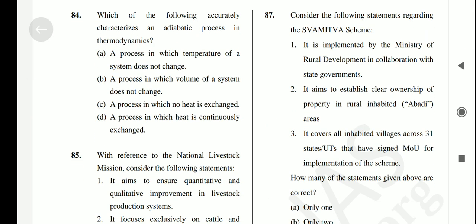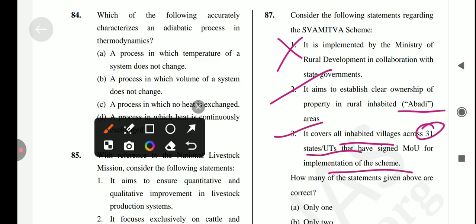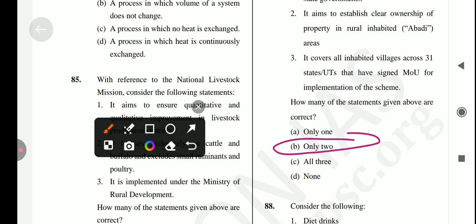Next is it aims to establish clear ownership of property in rural inhabited, which is abadi area. Is it true? Yes, it's a correct statement. Next is it covers all inhabited villages across 31 UTs and states has signed MOU for the implementation of this scheme. Yes, it's also correct. So answer for this question is option number B. Only 2 is the correct answer for this question.